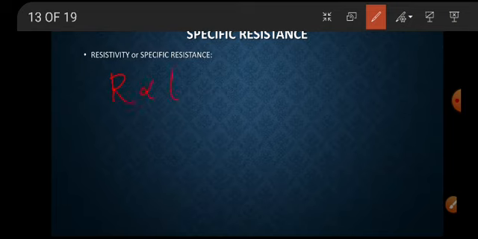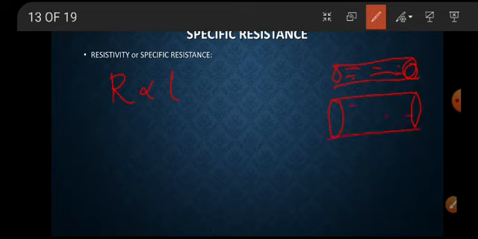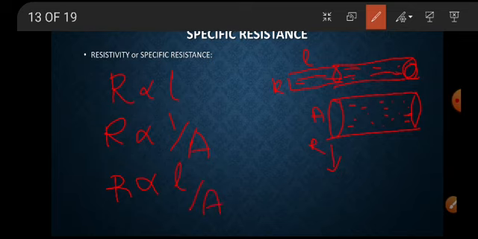If you increase the cross-sectional area, for example, this is a wire, the electrons are moving in this wire. If you make this same wire with this size, then the electrons move very freely. So if area increases, resistance decreases. In this case you are increasing length, so the resistance increases. So R is directly proportional to 1 by A. Therefore from this you can say that R is directly proportional to L by A.